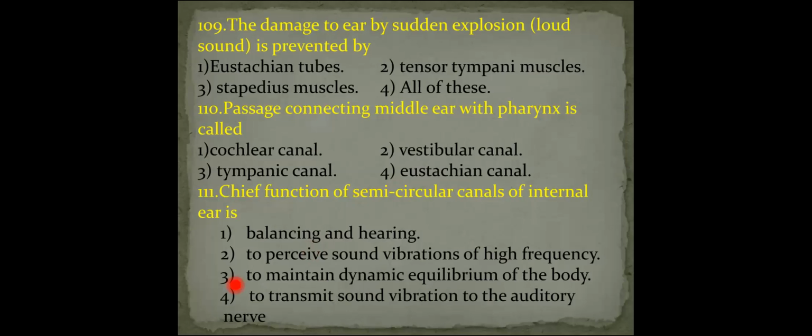Semicircular canals are meant for dynamic equilibrium, and otolith organs, utricle and saccule, are meant for the static equilibrium. What is static equilibrium? When we are at rest, when we are in the car, when we are in the lift, that time our body posture is controlled by the sensory ridge present in the utricle and saccule.